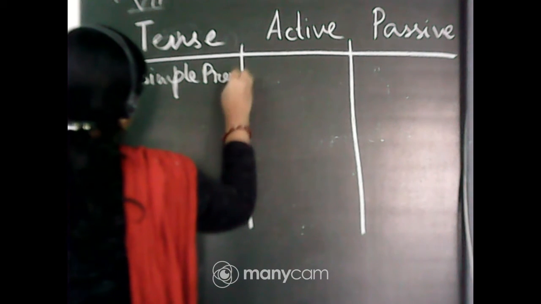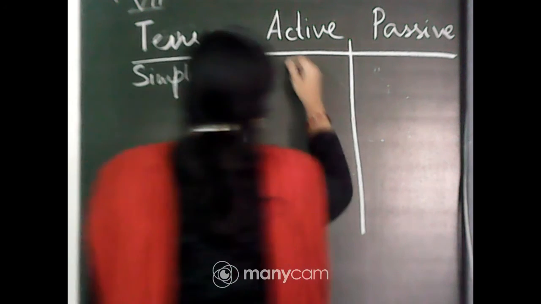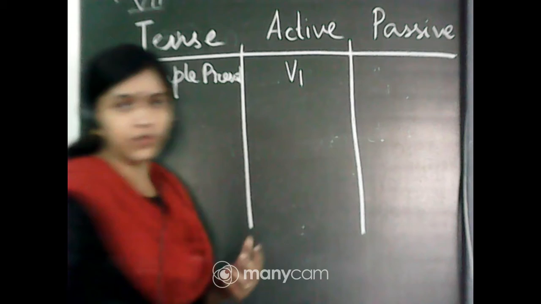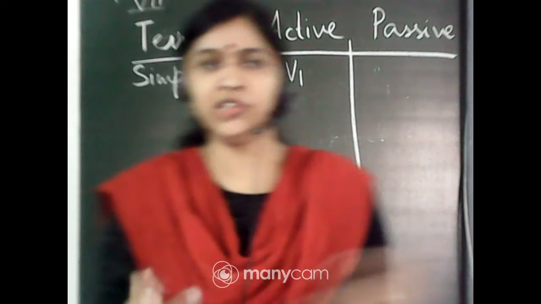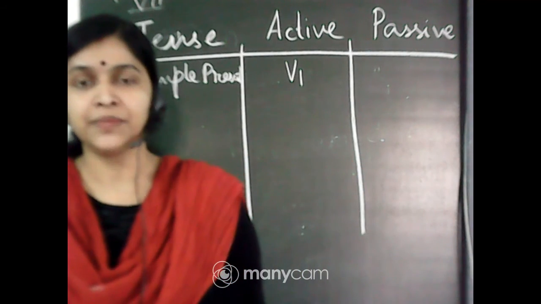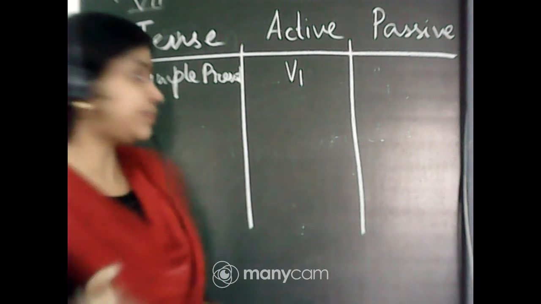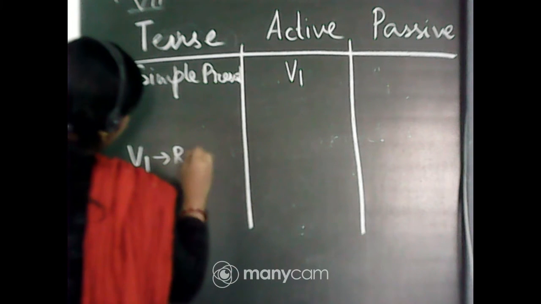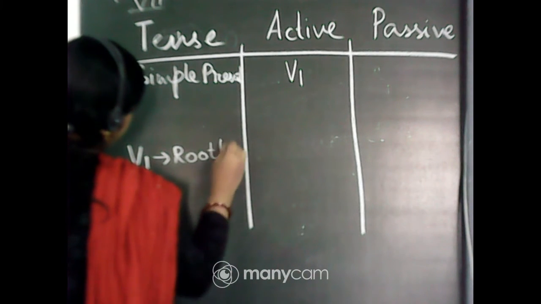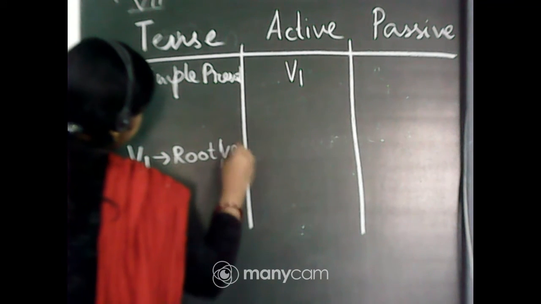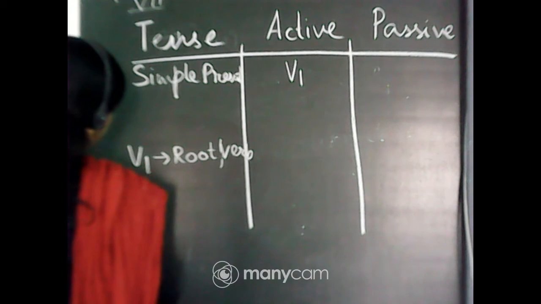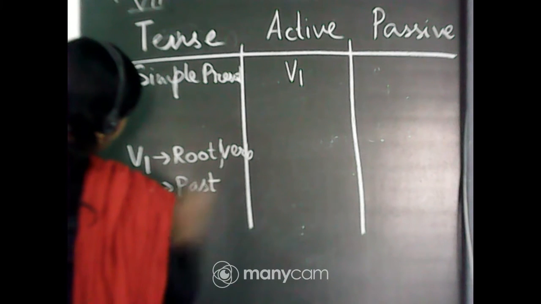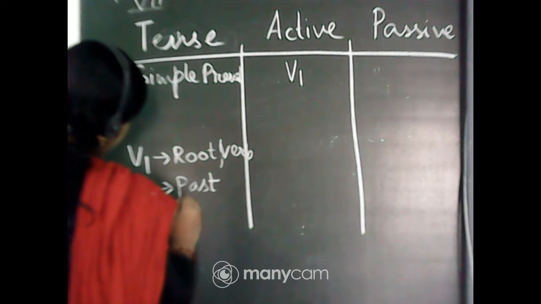Simple present. In the active voice, the simple present, the verb form is the V1 form or the root verb. You all know V1, V2 and V3. If I write V1, V2 and V3, it will be alright for you. Let me just tell you. V1 is the root verb. That is the present form of the verb. V2 is the past form and V3 is the past participle form.